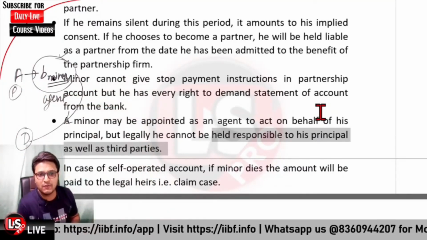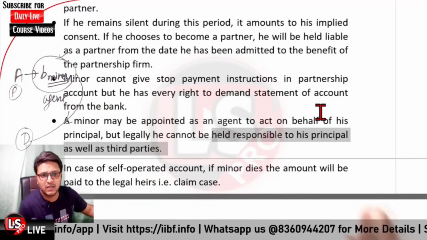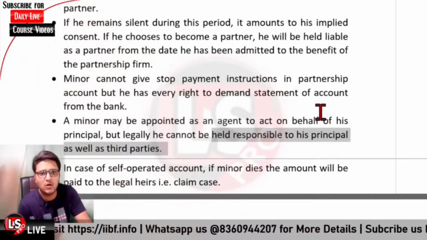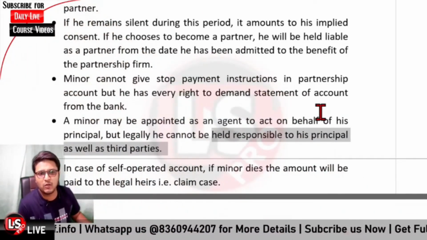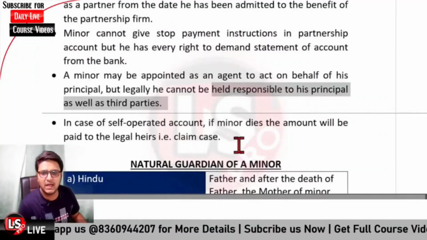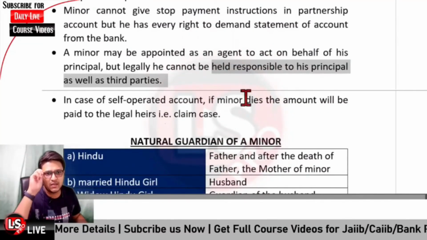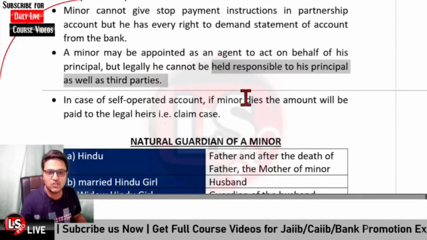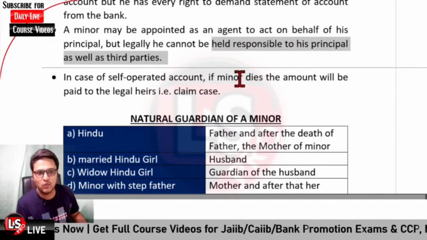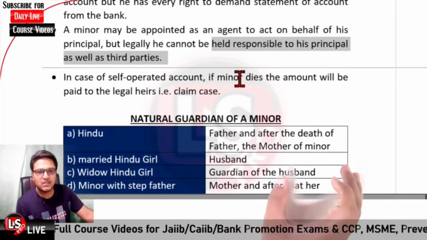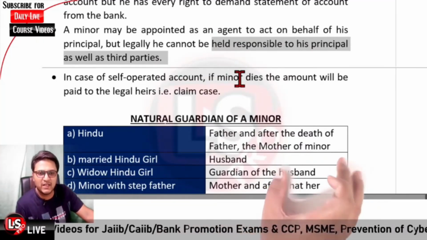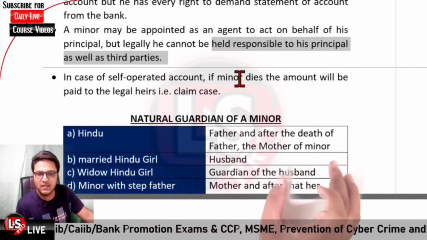Okay, and further we have already learned it, in case of a self-operated account, if a minor dies, the amount would be paid to the legal heirs. That would be a claim case. Okay, and now the very, very important topic, that is regarding the natural guardian of a minor. In case of Hindu, the father, and after the death of the father, the mother of the minor are basically the natural guardian.